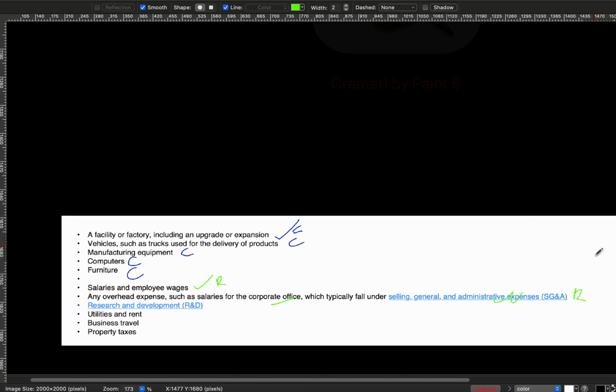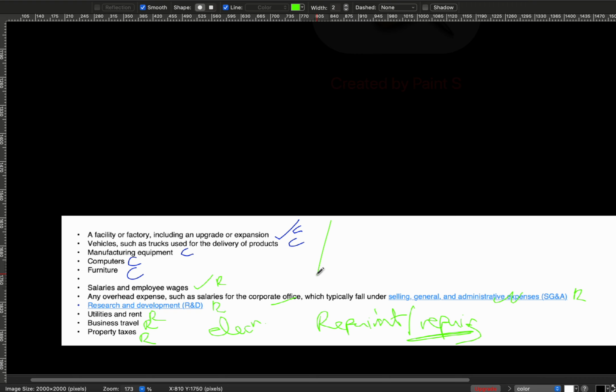Research and development is revenue. Utilities and rentals are revenue. Business travels are revenue. Property taxes are revenue. Electricity bills are revenue. Repainting is revenue. Repairs are revenue. I hope that is making sense.